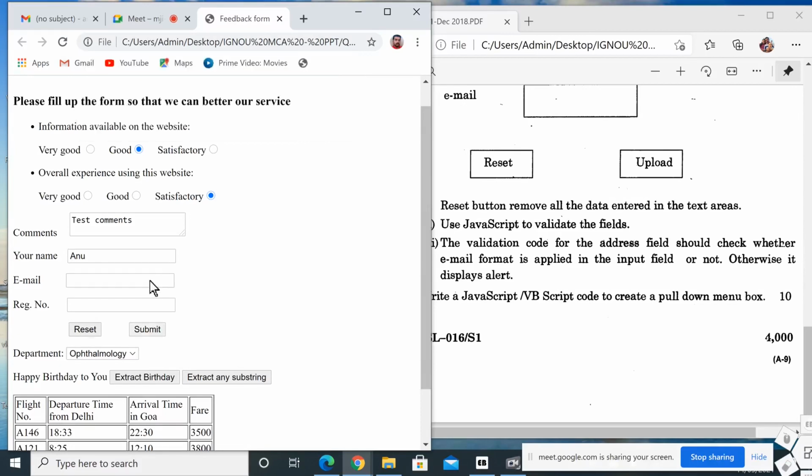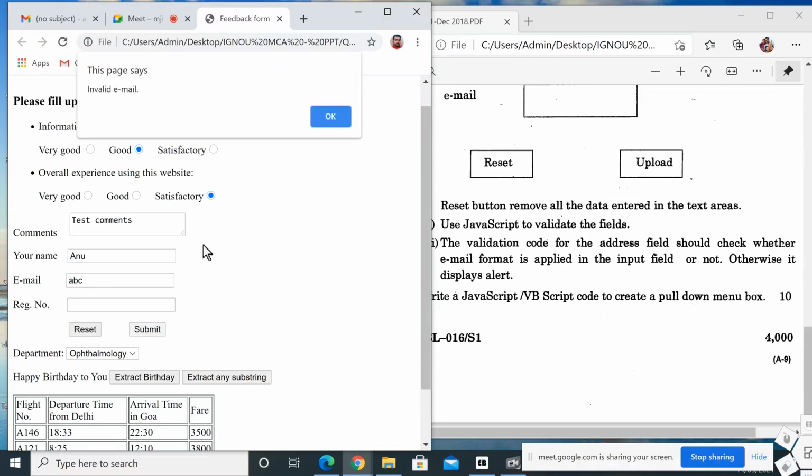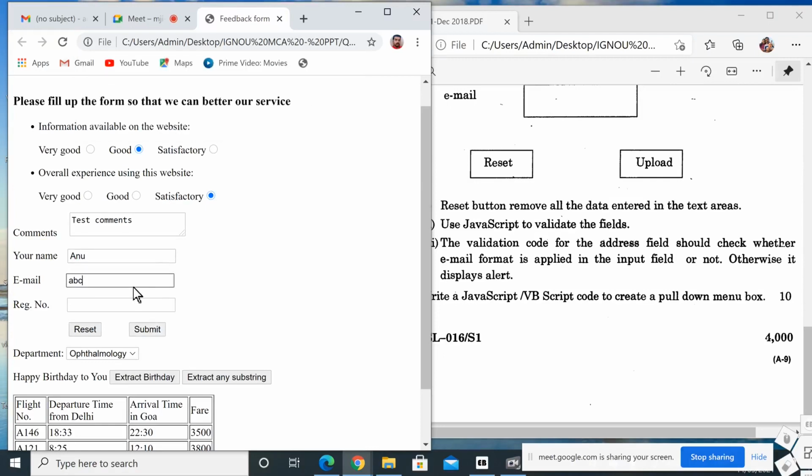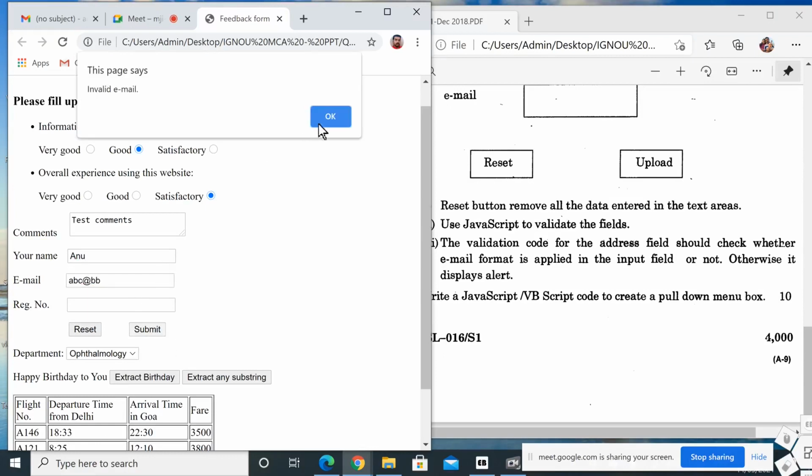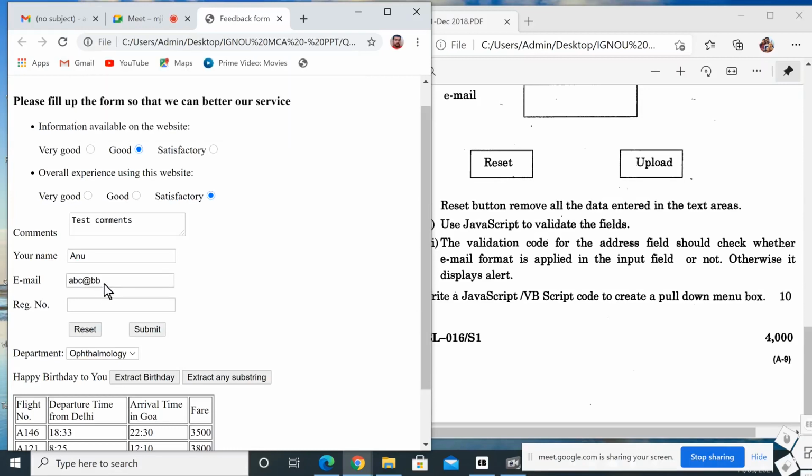Please enter your email. So here I am giving the email ABC and clicking submit. Invalid email. If there is nothing in this field, it will ask you to fill in the email; if you enter an invalid email, it says invalid email. Here I am giving ABC@BB and submitting: invalid email, there is no dot.